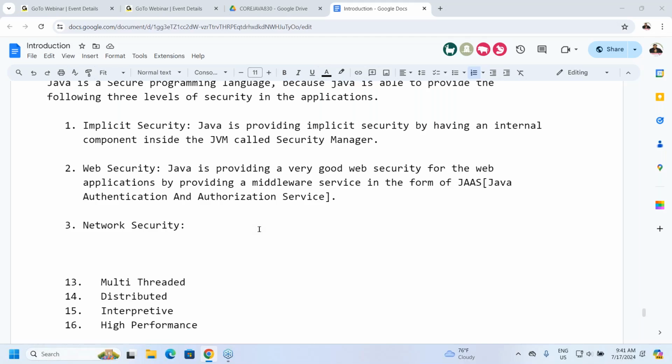Because of this particular reason, Java is providing very good network security. All of you are following my points or not? Okay, can I move forward? All right, now let me go to this point here.